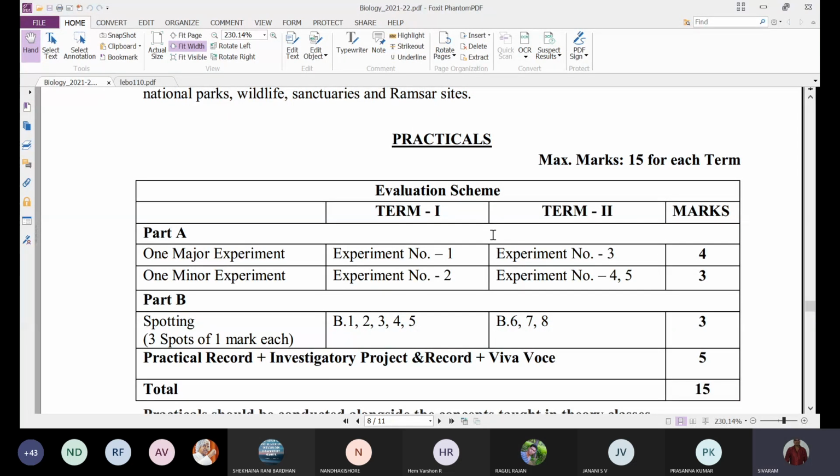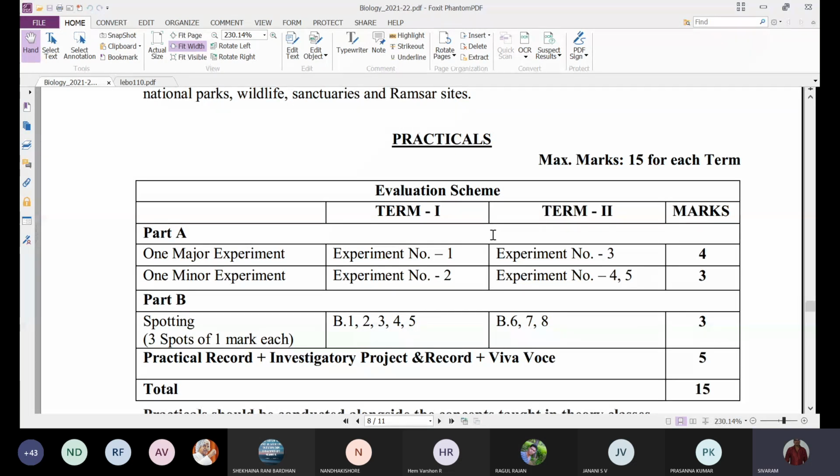There is no restriction, but term 1 means term 1 syllabus, term 2 means term 2 syllabus. From theory they can ask any question. That means in term 1 they can ask from reproduction or genetics. So you should be prepared thoroughly with the theory and whatever experiments you are doing and writing. You have to write the experiments now. They may ask about the project work that you are submitting.